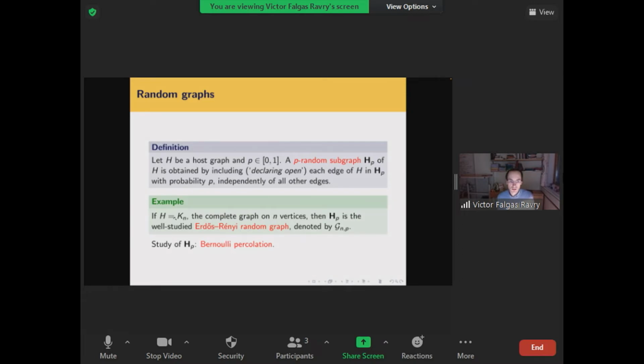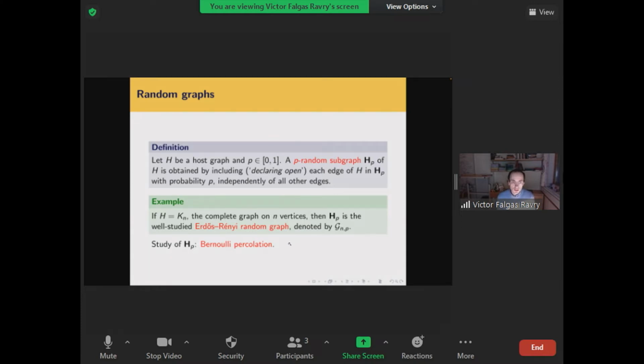So if your host graph is Kn, the complete graph on n vertices, then the model I've just described above is the Erdős-Rényi random graph model. Namely, you have n vertices, and each possible edge is included with probability p independently of all the others. And this is usually denoted G(n,p).